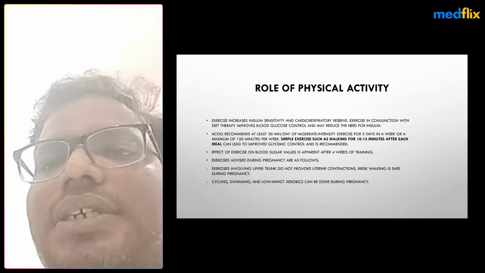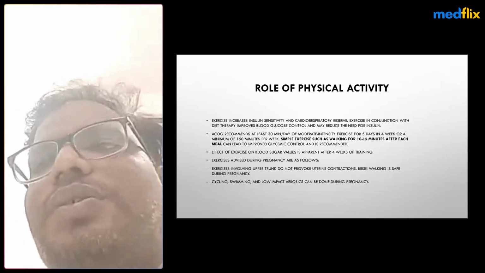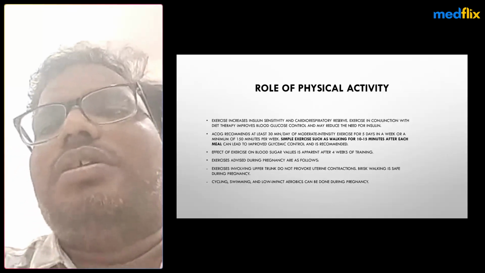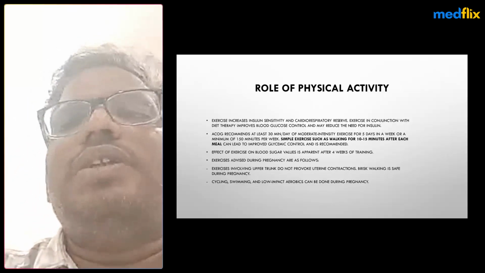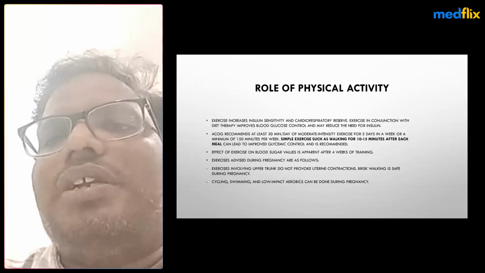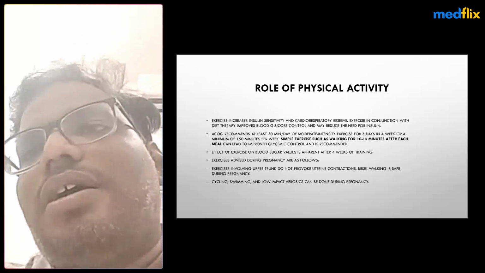Exercise is advised during pregnancy, but in some pregnancies we have to not recommend it. Some patients, like abruptio placenta patients, require complete bed rest. We have to avoid recommending any physical activity in those patients. We have to be cautious about which pregnancies, and ask the gynecologist.